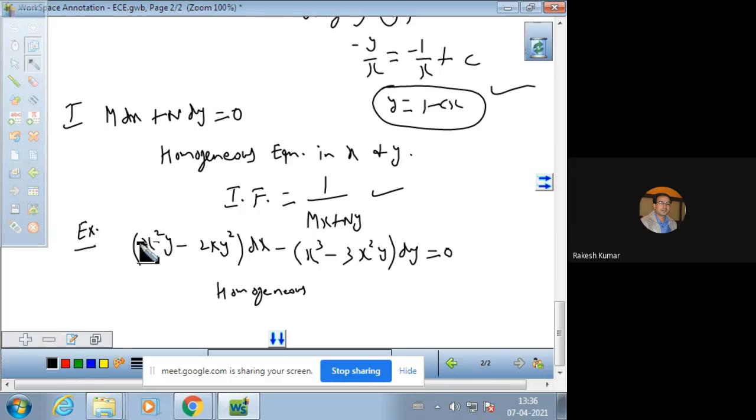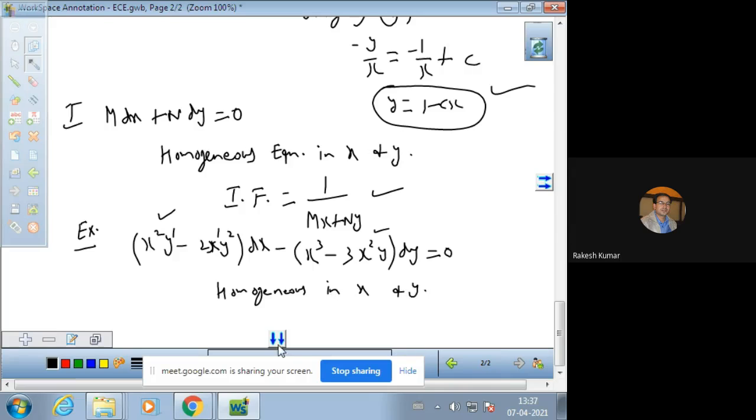Homogeneous means the total degree comes out to be the same. Power 2 and power 1, the total power comes out to be 3. So the degree of this term is 3. Similarly, the degree of this term is 1 plus 2, 3. This is also 3, and this is also 3. So that is why it is a homogeneous equation in x and y.